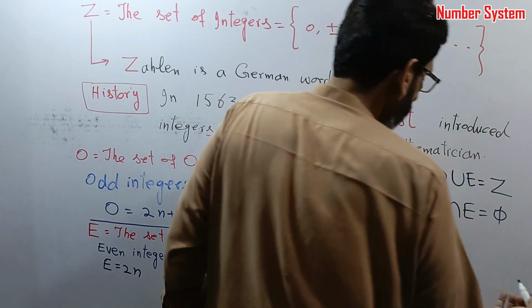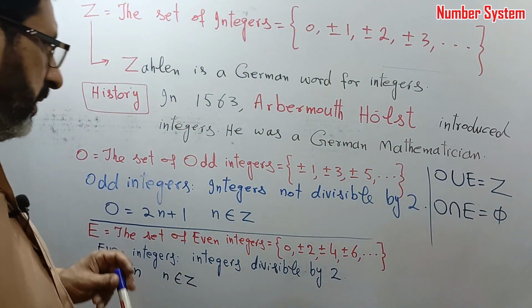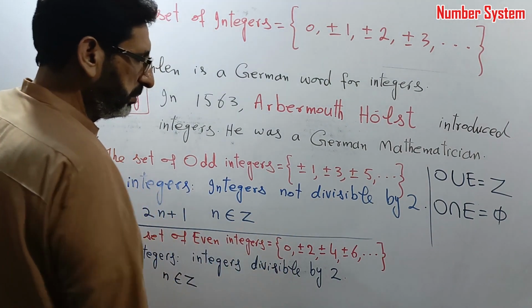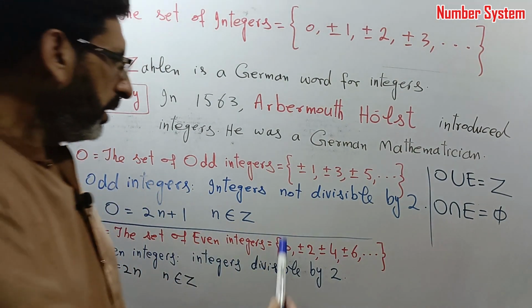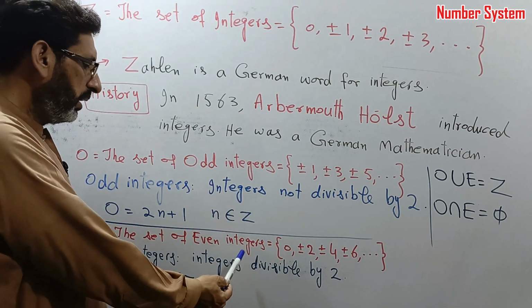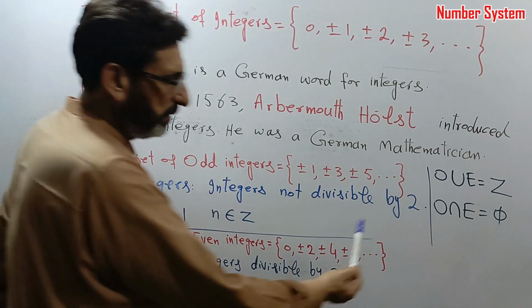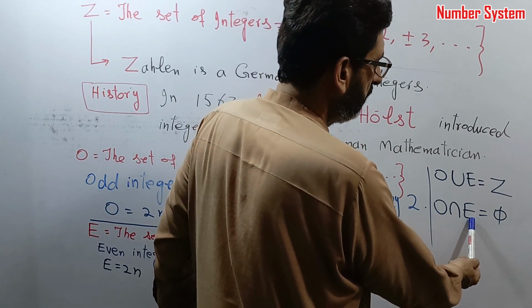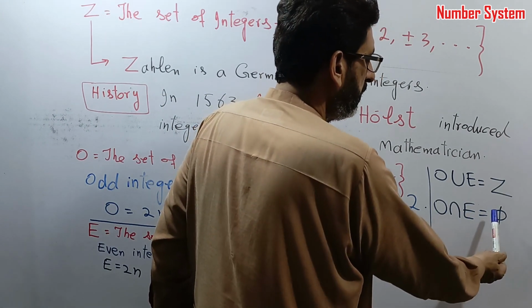It means there is no integer which is an odd integer and at the same time an even integer. These two are mutually exclusive sets, disjoint sets.